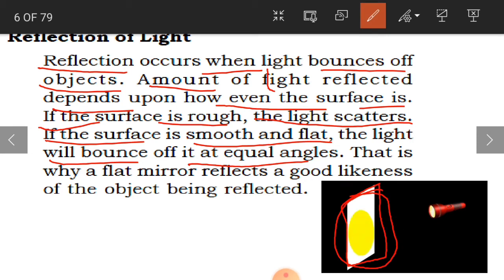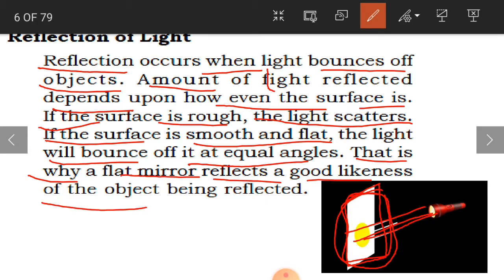See here. If the surface of the object is smooth and flat, as it is in the picture here, the light will bounce off at equal angles. The light rays are going to fall at equal angles if there is a flat and smooth surface. And that is why a flat mirror reflects a good likeness of the object being reflected. So when you have a flat mirror, what happens? You will have a good reflection of the object.